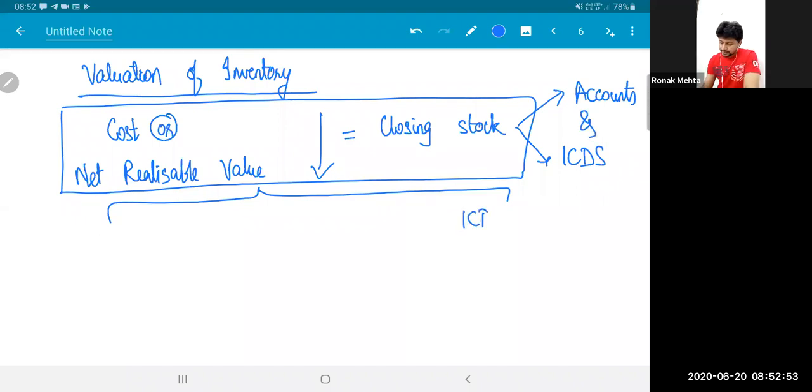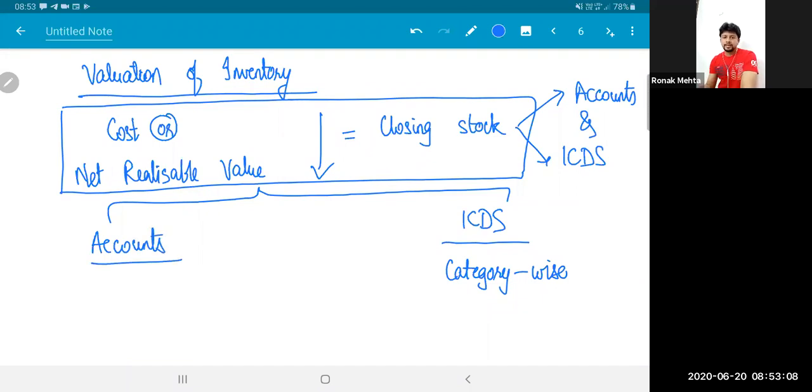But ICDS says that you have to do this comparison category wise, whereas accounts is telling you that there is no category wise as such. So you will do it unit wise or inventory wise. Now there can be a difference. Example.